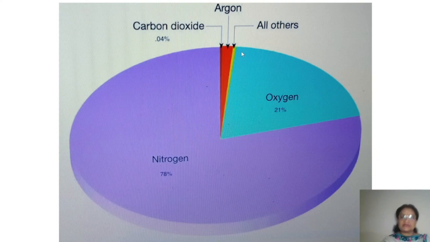All these gases are forming a part of it. Just within that 1% of the atmosphere, all these other gases are there, including many inert gases, right? All these gases are within this 1%. So this is actually called the composition of atmosphere. Clear? This is called the composition of atmosphere, right?